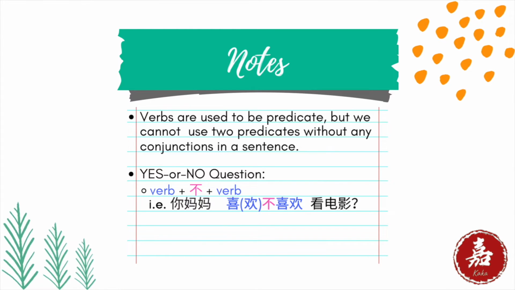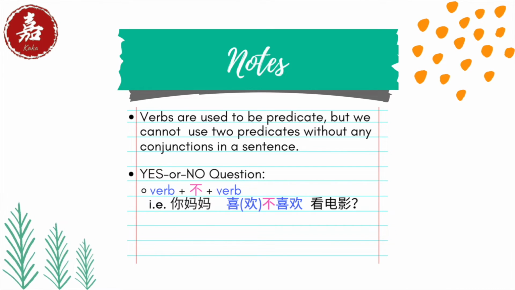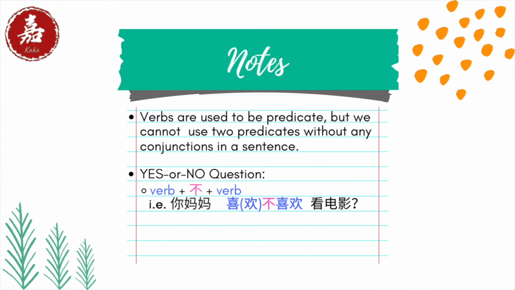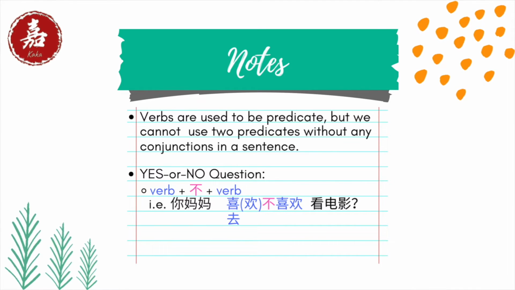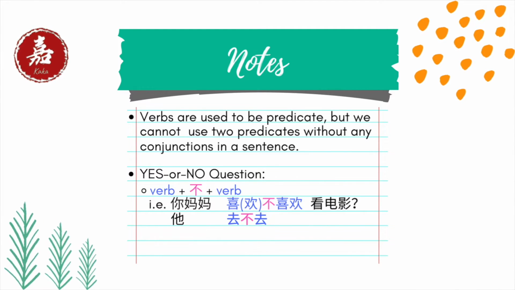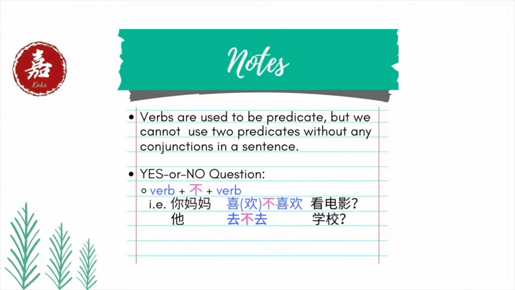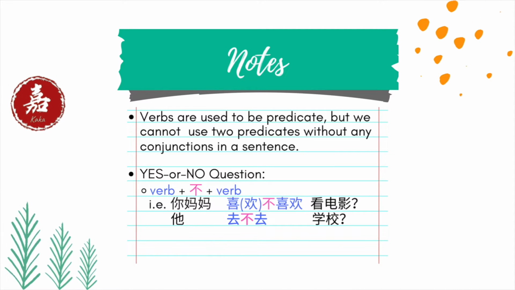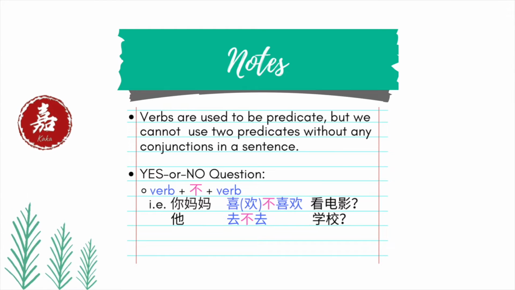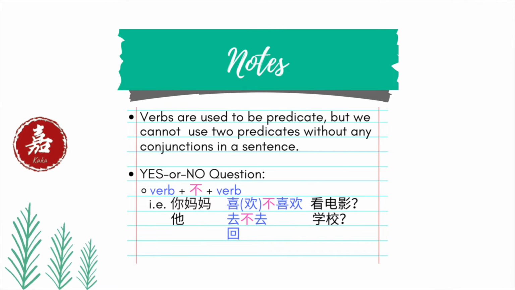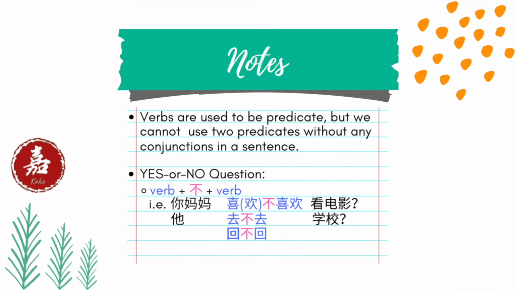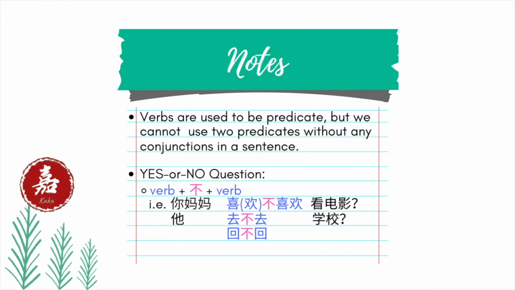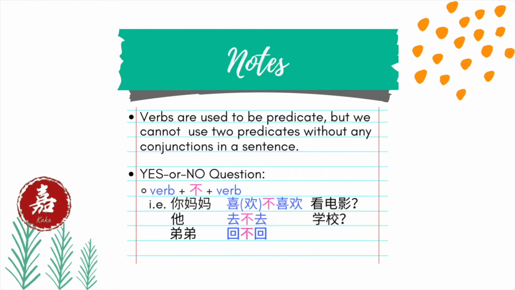For instance, the question, today is he going to school or not? Going to school, 去学校, is the phrasal verb, but the actual verb is 去. Then the yes or no should be 去不去. The question should be 他今天去不去学校? Next example, is the little brother coming back home or not? Coming back home, 回家, is the phrasal verb, and the actual verb is 回, which means to return. So the yes or no should be 回不回. Then the question will be 弟弟回不回家?